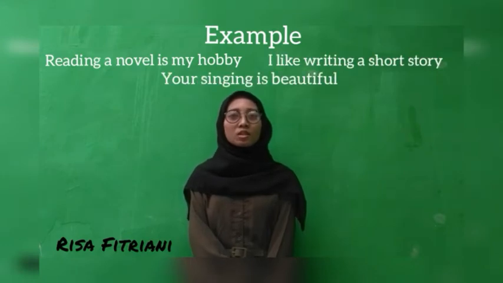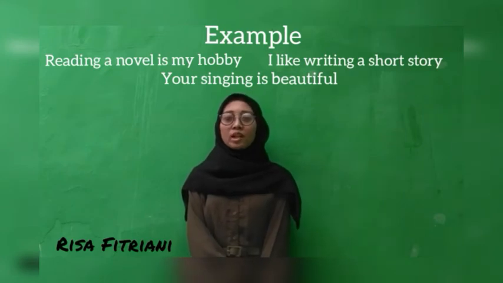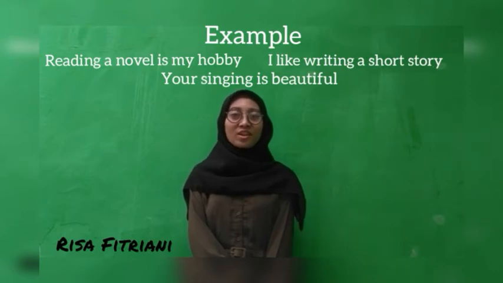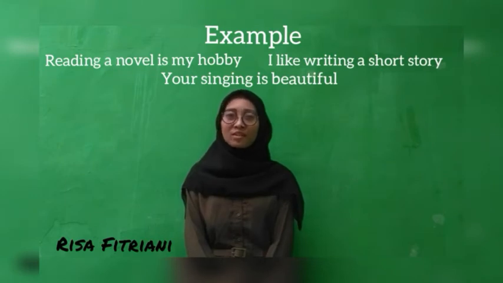Reading a novel is my hobby, and I like reading a short story, and your singing is beautiful. Your is a possessive adjective for the subject, followed by a noun or gerund. Singing is the subject. Then beautiful is the complement.